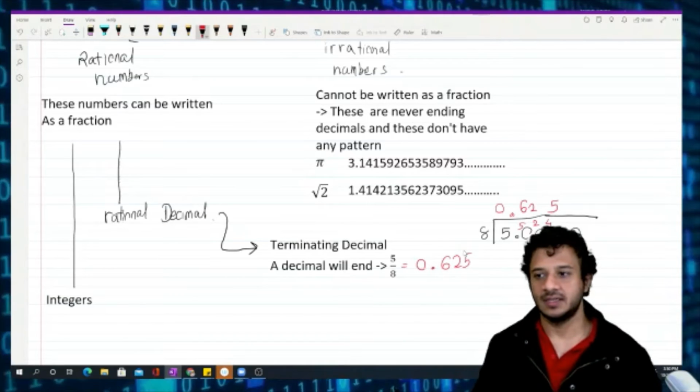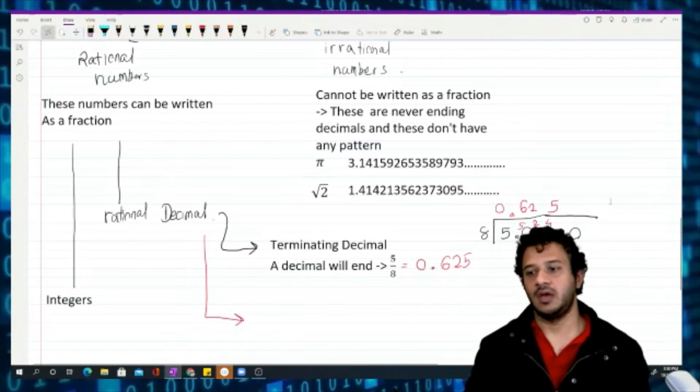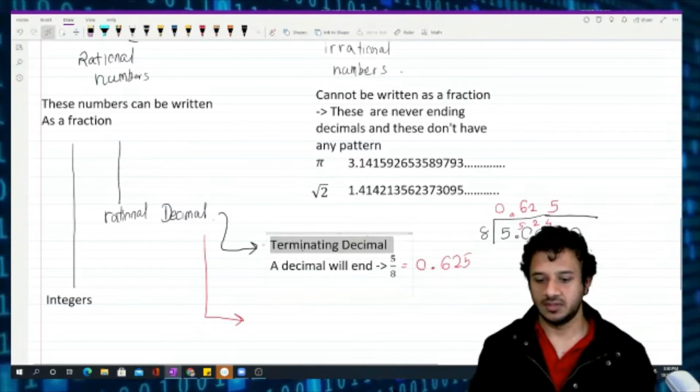Okay. And the other type. So this is a terminating decimal. Pull it up a little bit.